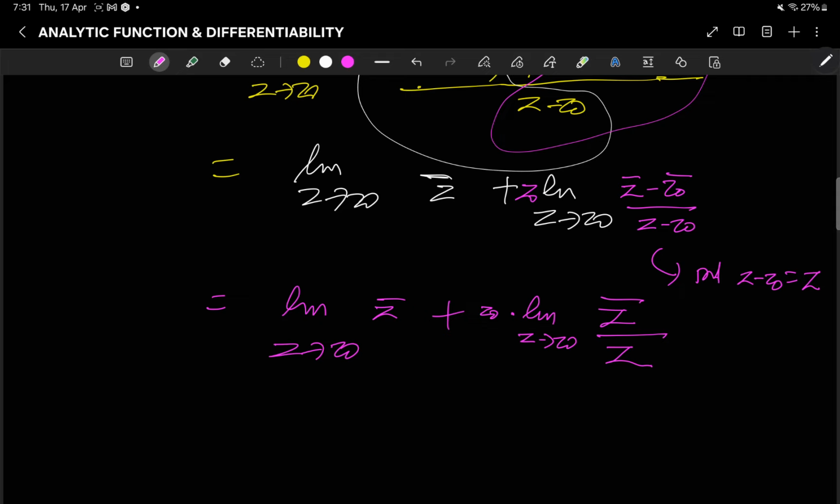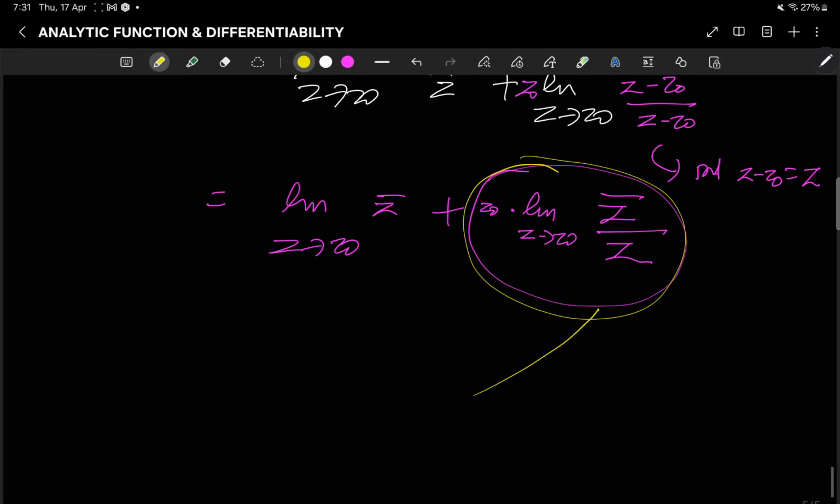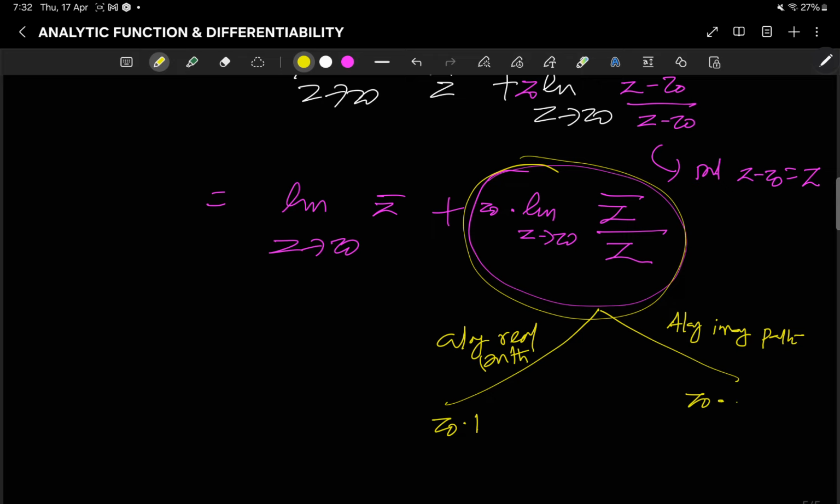As we saw in the previous example, this limit doesn't exist, because along the real path we get z0 into 1, and along the imaginary path we get z0 into minus 1.